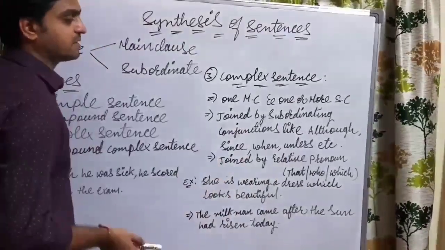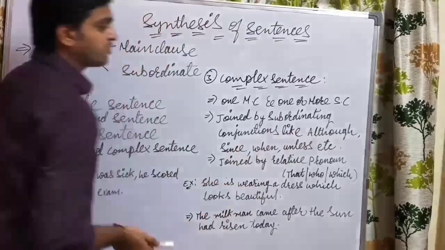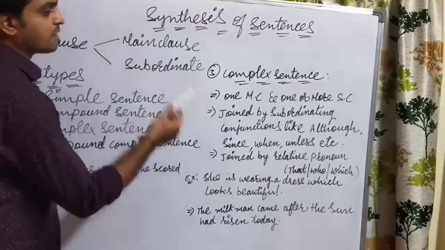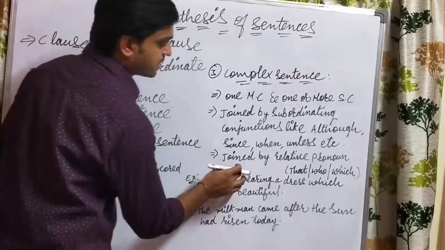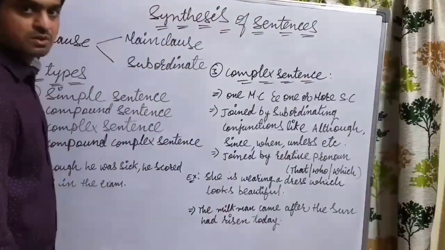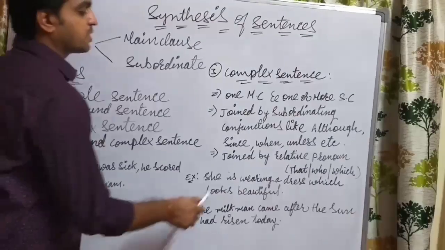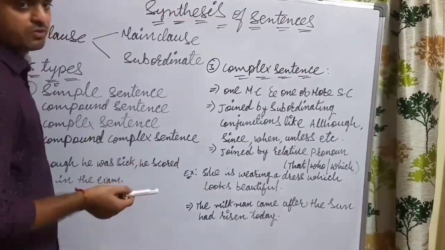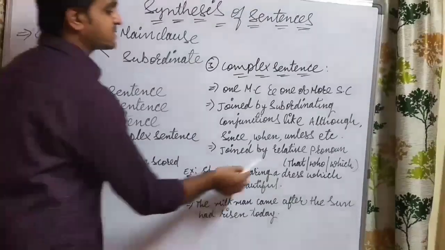These are some of the examples of usage with the help of subordinating conjunctions. Sometimes complex sentences are also made by using relative pronouns. We have come across relative pronouns in the pronoun tabular column, and we have also gone through the types of pronouns. What is a relative pronoun here?